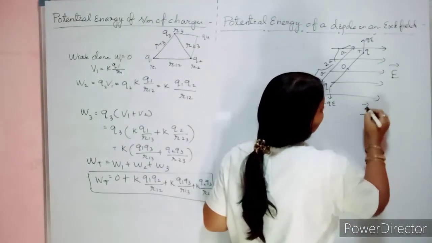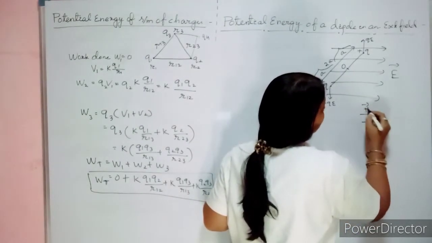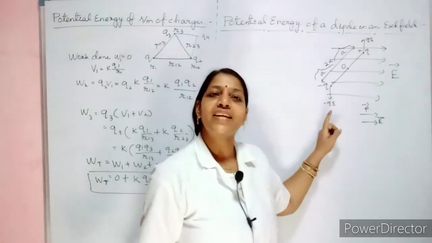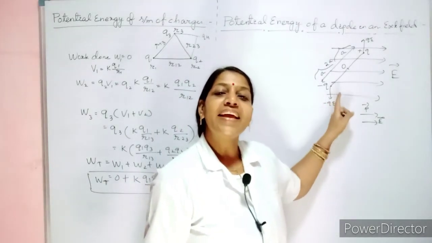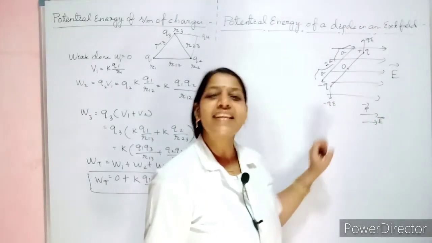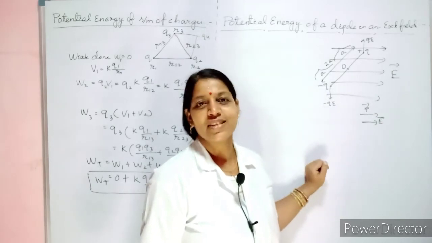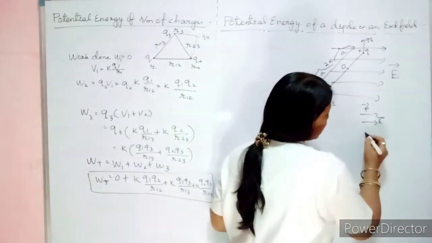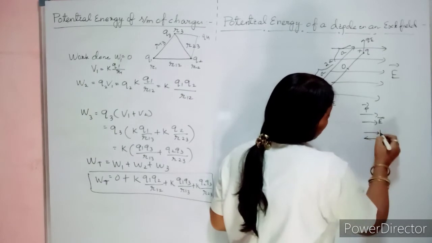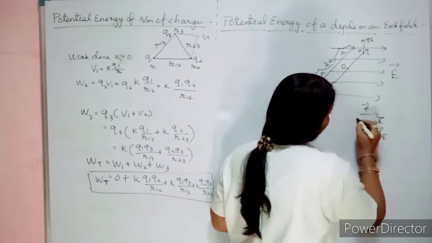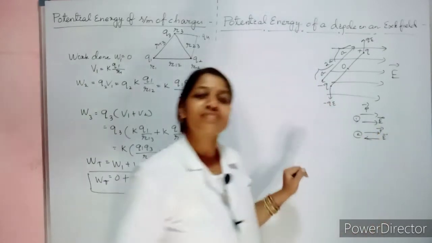Your P vector, this will be your E vector. You know your dipole moment vector is always from negative to positive. Electric field depends on the types of charge. So either they want to be in parallel or in anti-parallel. Case 1 and case 2.